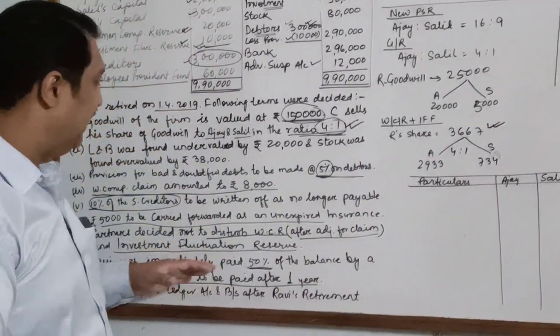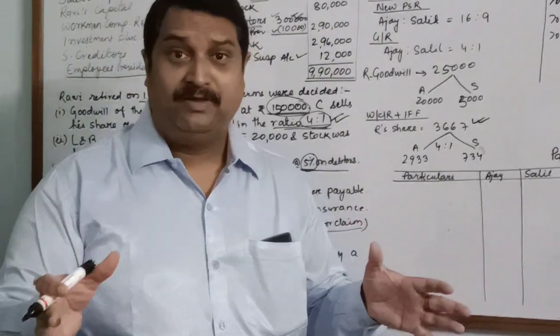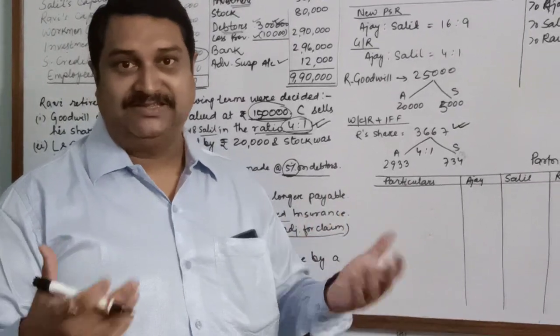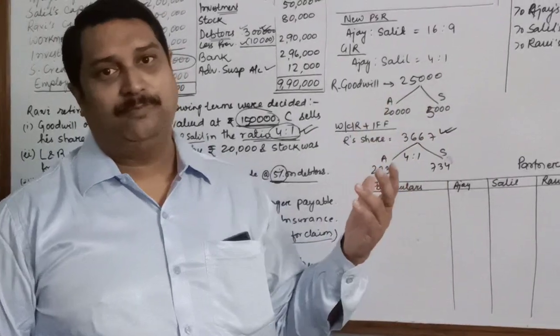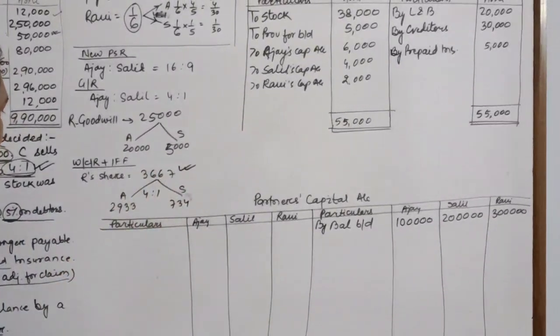Normally, as you know, WCR and IFF are distributed amongst the partners if the partners do not want to show the new revised value. But over here they want to show the same value in the new balance sheet. That is why it will be distributed in the sacrificing gaining ratio.